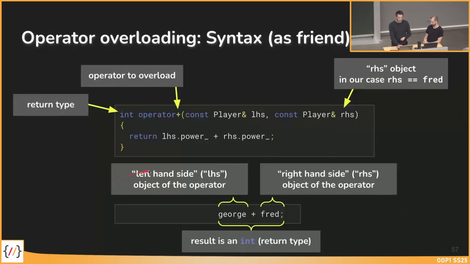Okay, then again, the syntax in more detail when we do it as friend. The first part is the same, so we have the return type. This could be integer, this could be player pointer, this could be whatever, this could be OStream, as we've seen before. Then which operator we want to overload. Then two parameters instead of 0 or 1. We have the left-hand side and we have the right-hand side, and we do some calculation and return some stuff.